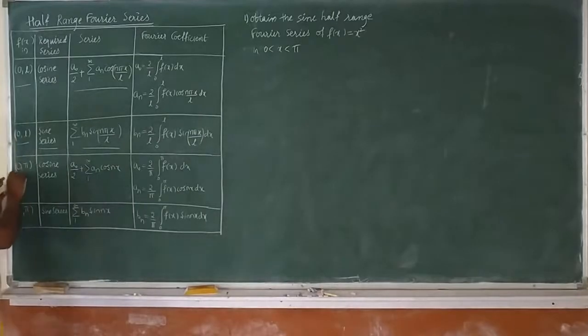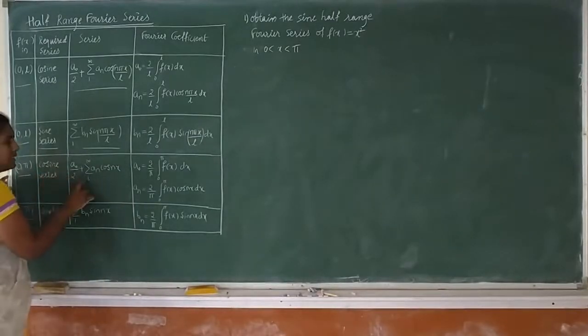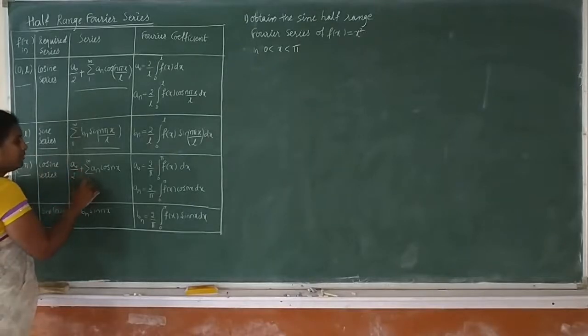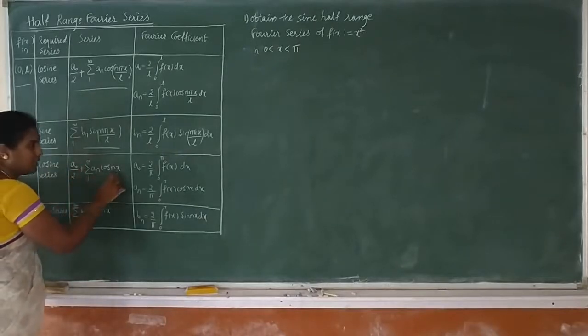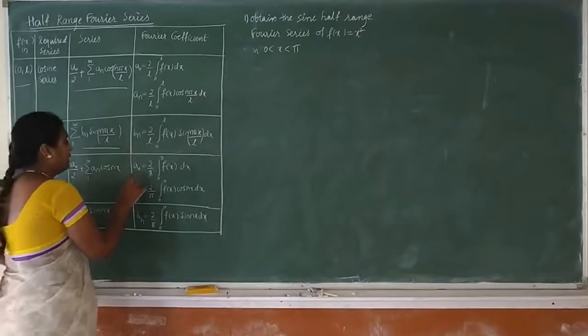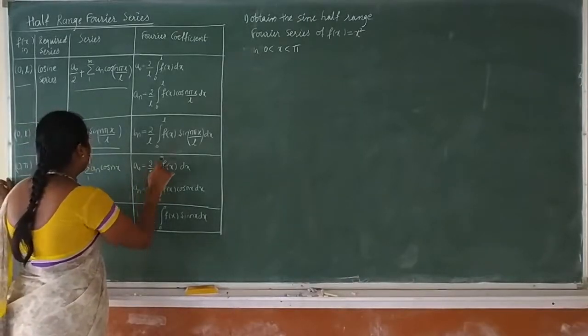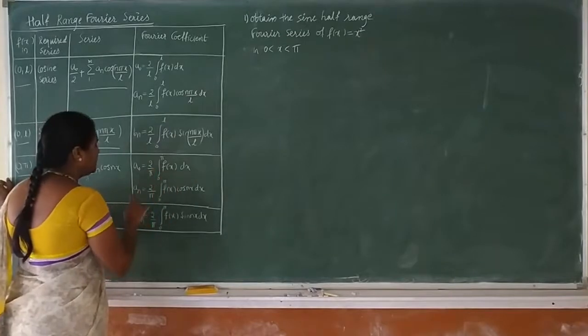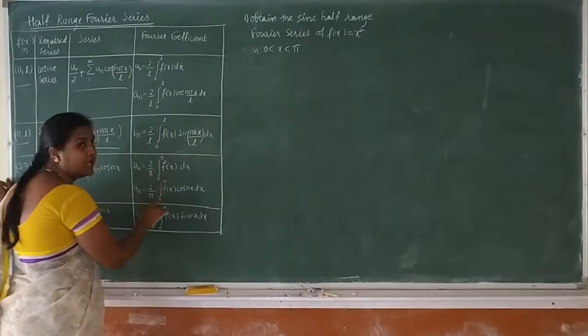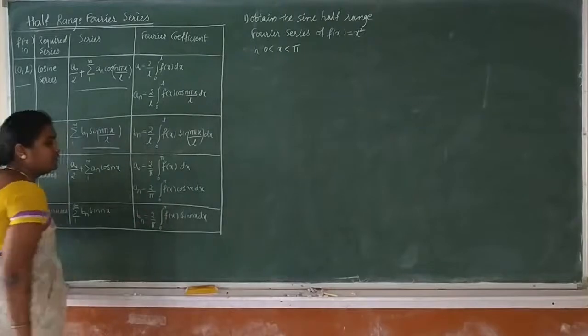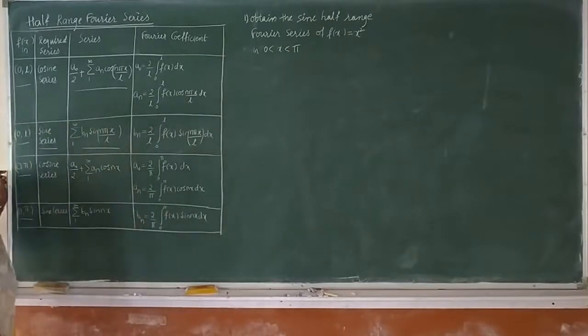Now, when we have the interval 0 to pi, the cosine series is given by a0 by 2 plus summation 1 to infinity of an cos nx, and the coefficients are a0 equals 2 by pi integration 0 to pi f of x dx, and an equals 2 by pi integration 0 to pi f of x cos nx dx.